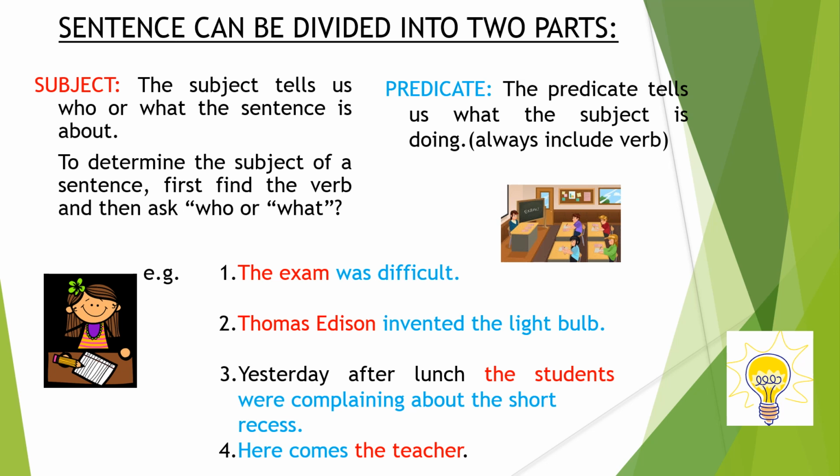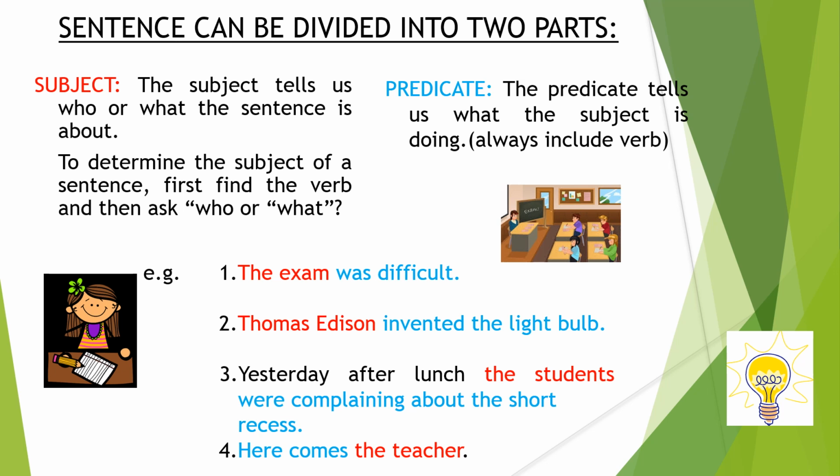Thomas Edison invented the light bulb. Who invented? Thomas Edison. So answer for what or who is always subject. Yesterday after lunch, the students were complaining about the short recess. Who were complaining? The students. Easily we can find out subject. Here comes the teacher. Comes. Who comes? The teacher. So subject is here in the end of the sentence.